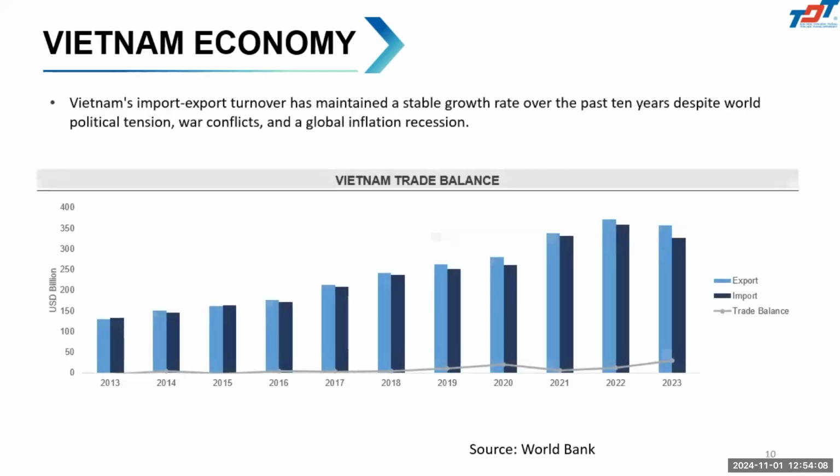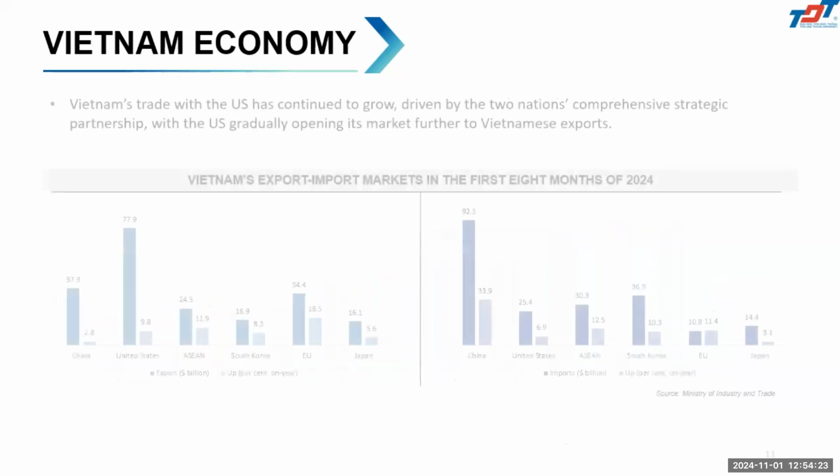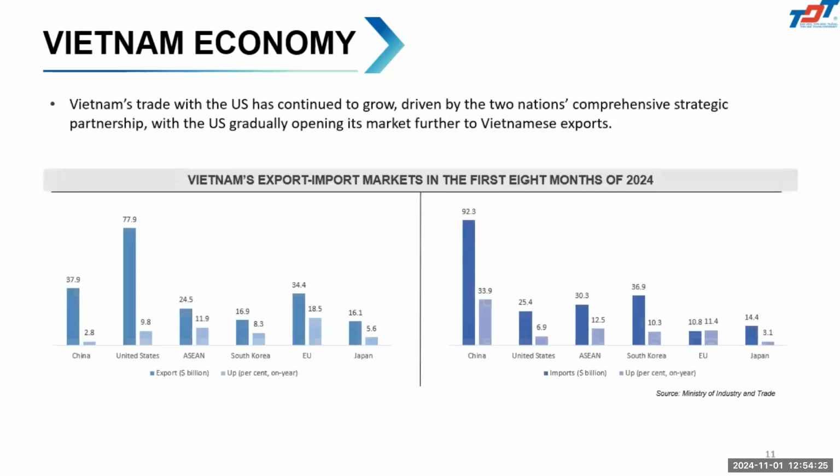Related to import and export, we also maintain a stable growth rate for the trade balance, and you can see every year the import and export volume increases. We have a very big import and export market with the US.